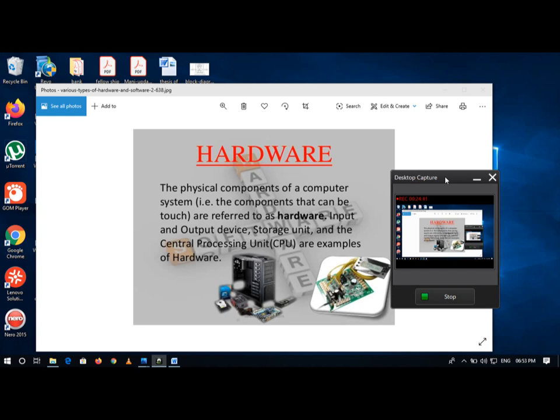So here a complete computer system consists of 4 parts: hardware, software, user, data. Hardware is again divided into 4 major categories: input output devices, processor, memory, storage. We discussed clearly about input devices.